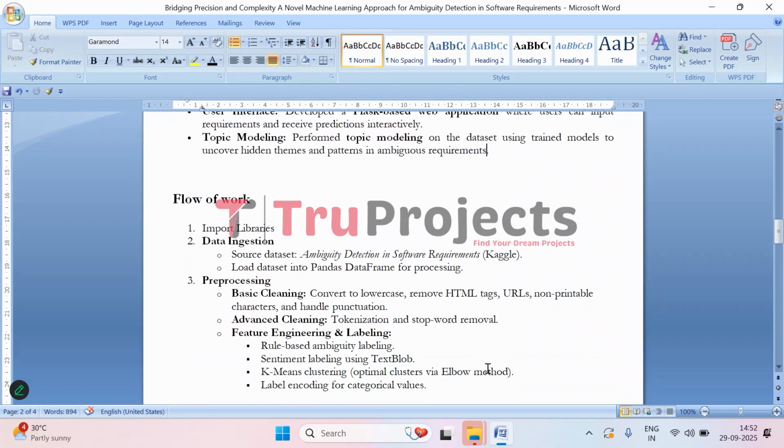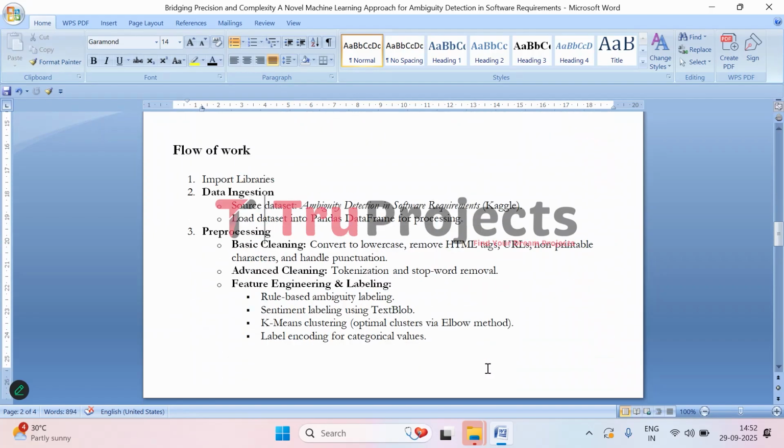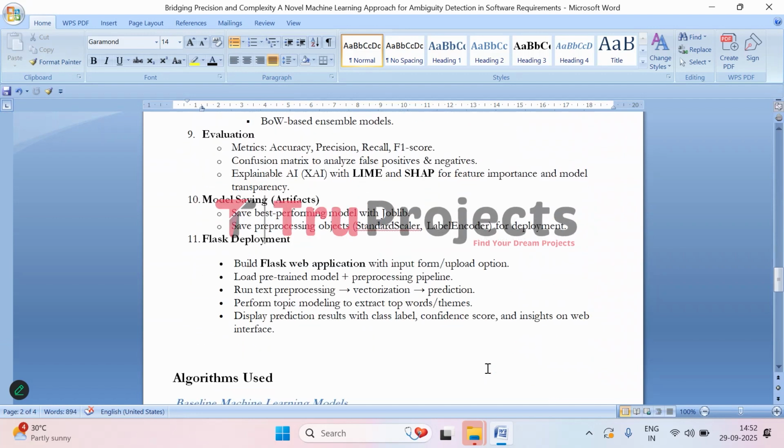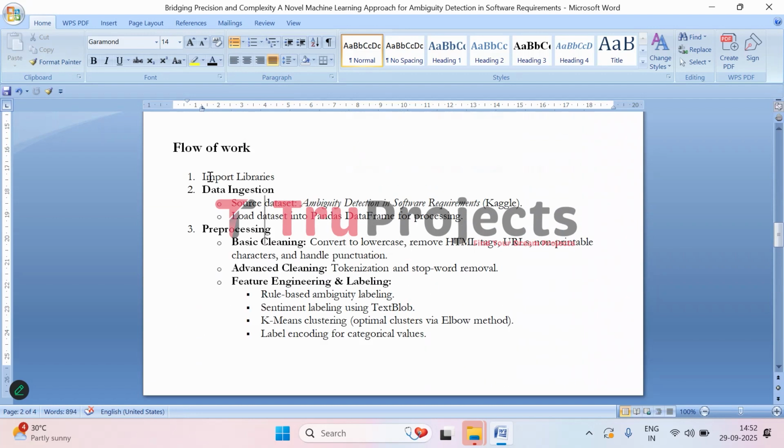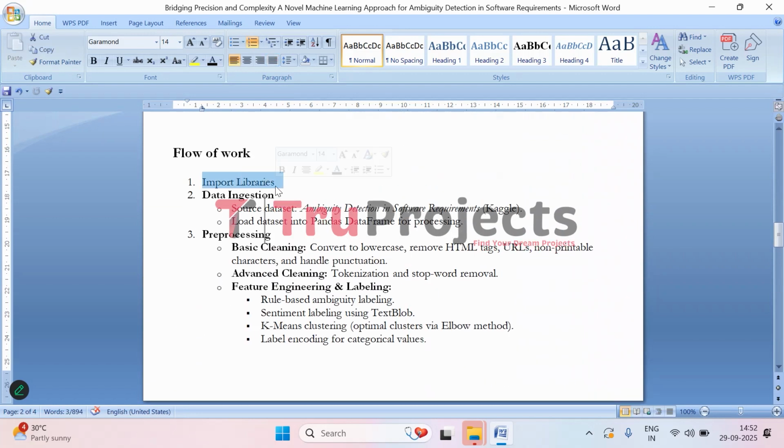Moving on to the implementation. To implement this project, we have followed the steps which are mentioned in the flow of work. So let's understand how we have implemented the project. First step is importing the libraries. So first we will be importing all the necessary Python libraries for data processing, machine learning, visualization, and deployment. So these provide the tools needed for performing each step of the project.